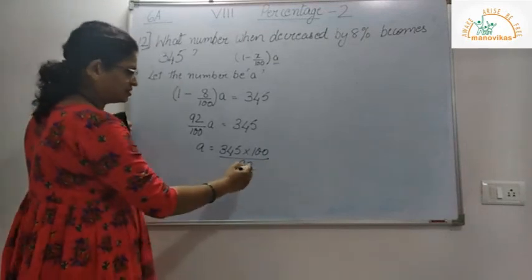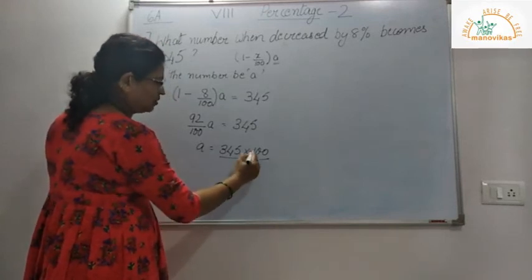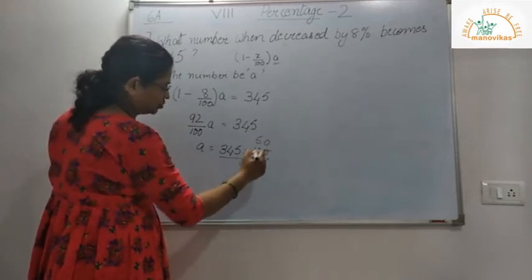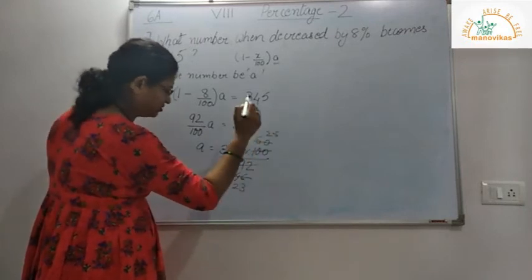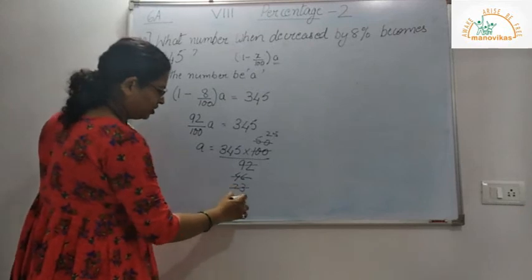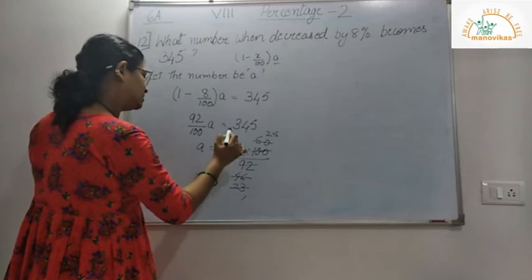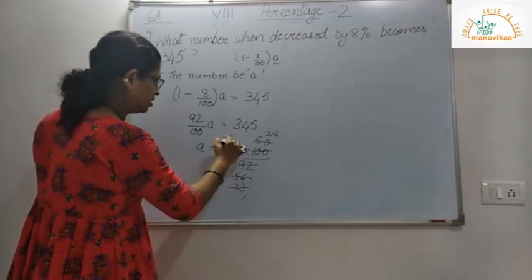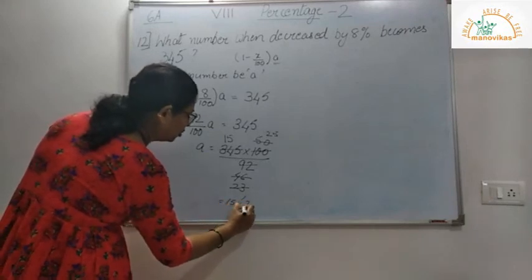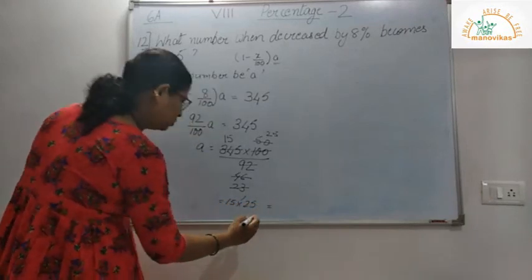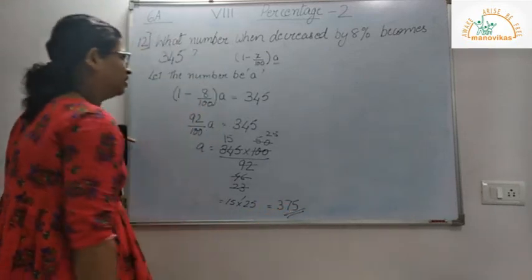If I cancel this with 2, and again with 2, now this is 23 1s are 23, 23 5s are 115. So here I get 15 into 25, which is equal to 375. So this is my final answer.